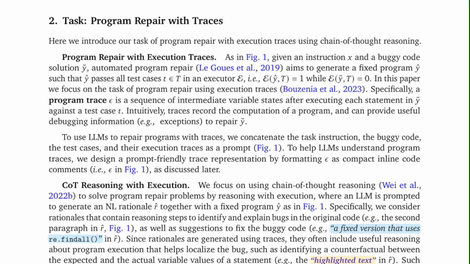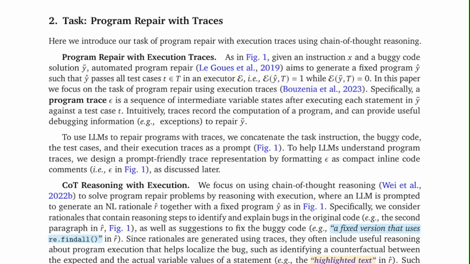2. Task: Program repair with traces. Here we introduce our task of program repair with execution traces using chain-of-thought reasoning. Program repair with execution traces. As in Figure 1, given an instruction X and a buggy code solution Ȳ, automated program repair aims to generate a fixed program Ŷ such that Ŷ passes all test cases τ in an executor ε, that is, ε(Ŷ, τ) = 1, while ε(Ȳ, τ) = 0.